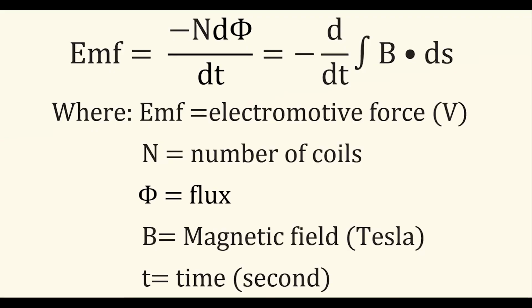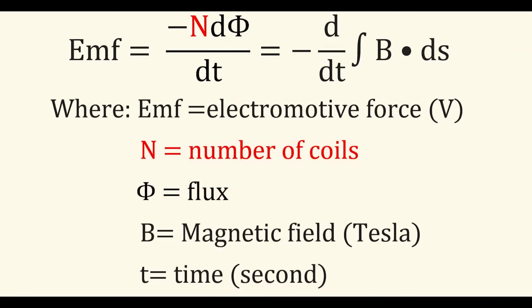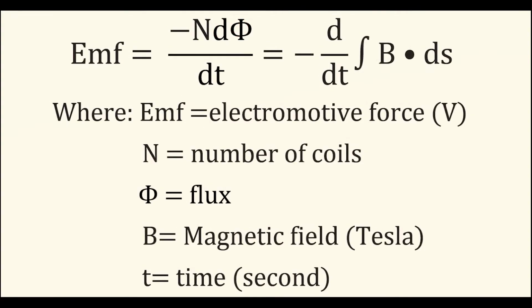Faraday managed to express the relationship between magnetic flux and induced EMF mathematically. This became known as Faraday's law of magnetic induction. This law shows that if you move a magnet near a conducting loop, it will drive a current around the loop. The Greek symbol phi is the external magnetic flux. N is the number of coils in the loop. Doing the derivative of phi represents what we saw earlier. A stationary magnetic field has no effect, only one that changes over time does. The negative sign represents Lenz's law.